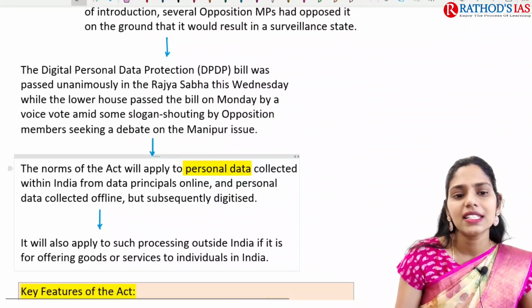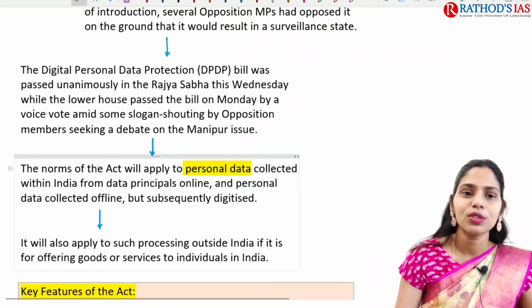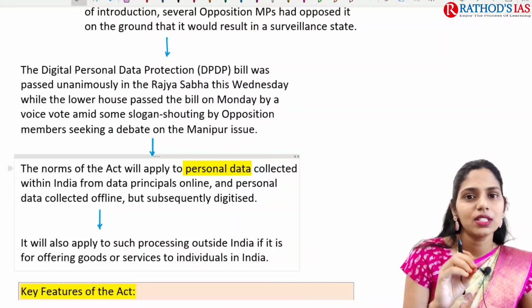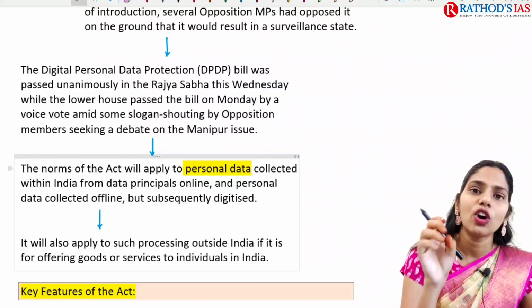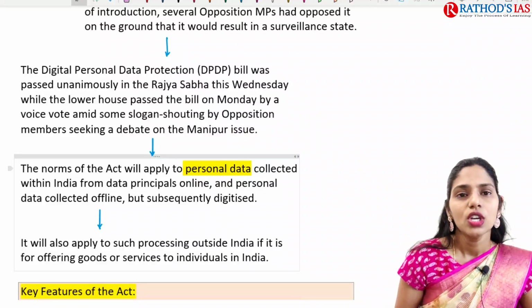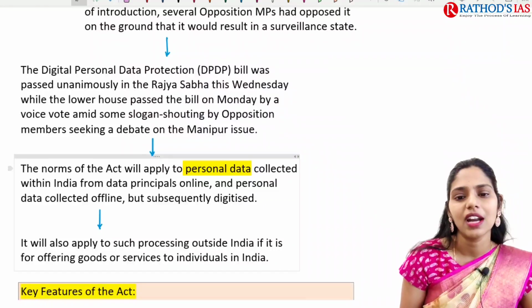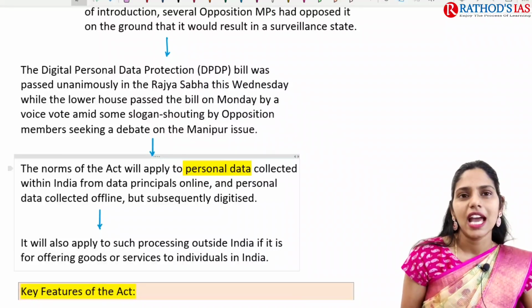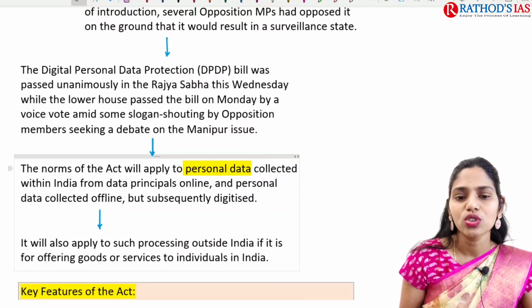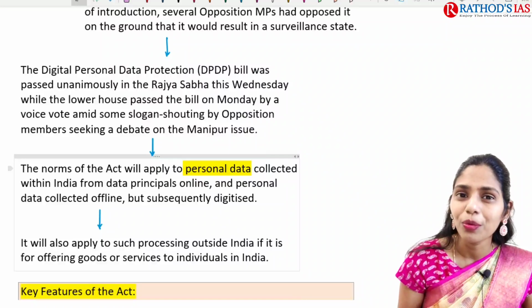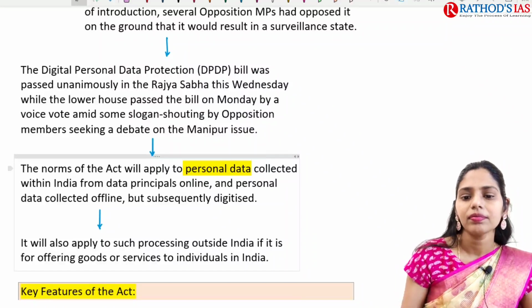Some facts regarding this Digital Personal Data Protection Bill: I copied this content from Business Standard because it is not given in The Hindu. The bill was passed in Rajya Sabha, and in the lower house also, despite the opposition protest.